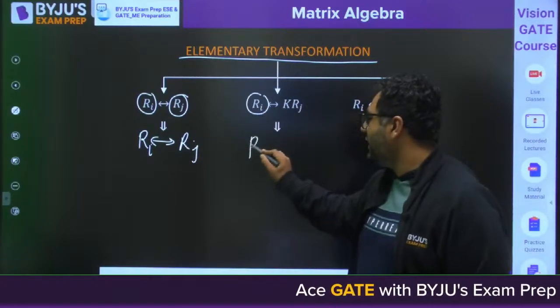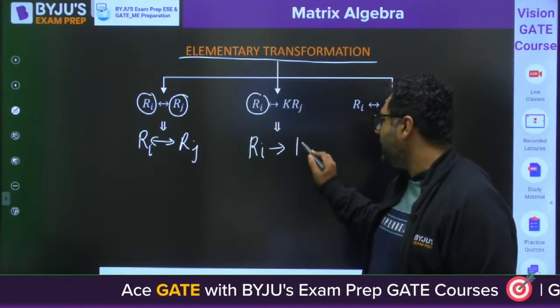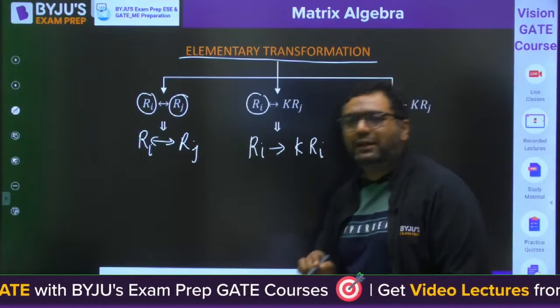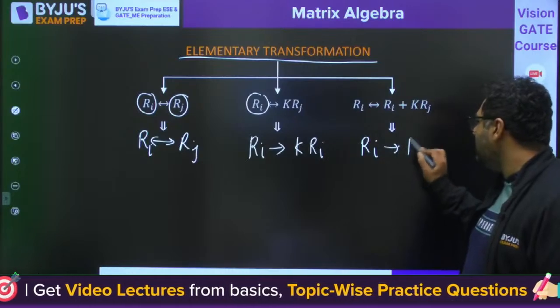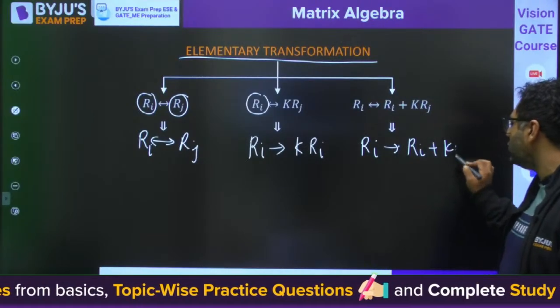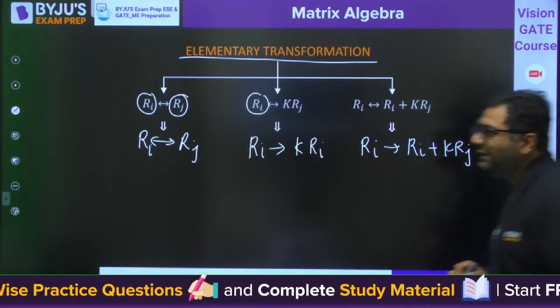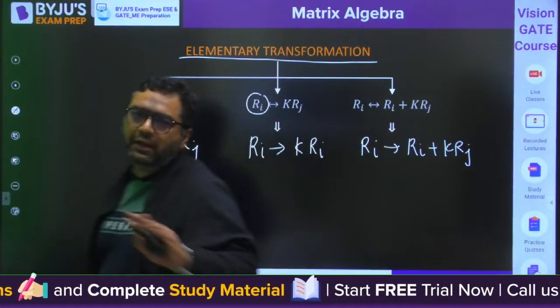Or you are operating Ri as k times of Ri, you are going to multiply it with a constant. Or you are going to operate it as Ri plus k times of Rj. When you are doing these kinds of things, they are said to be elementary row operations.